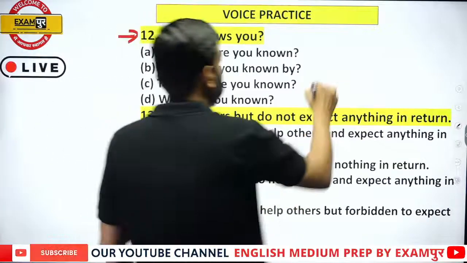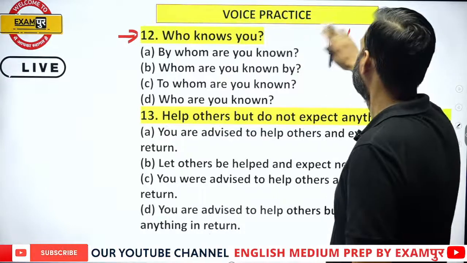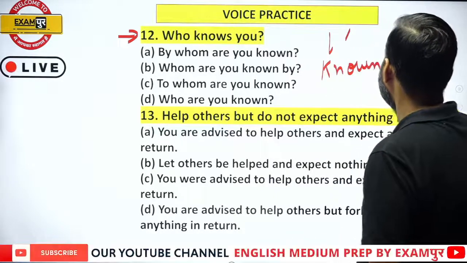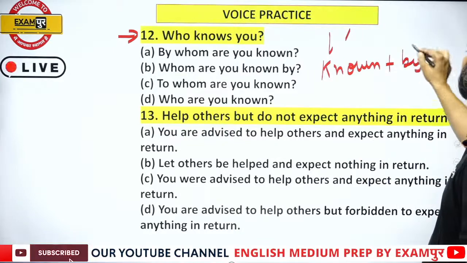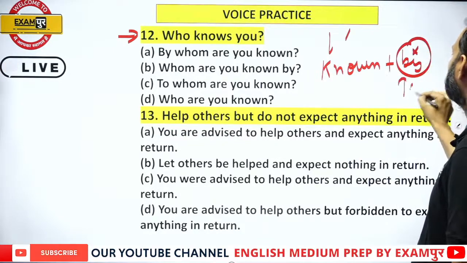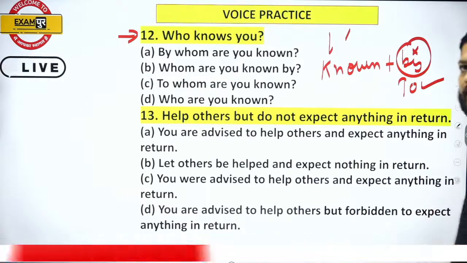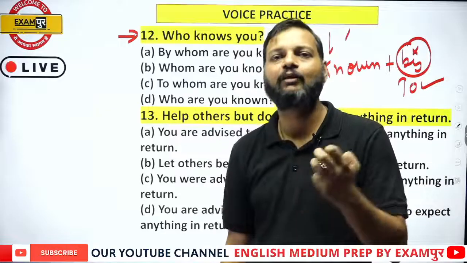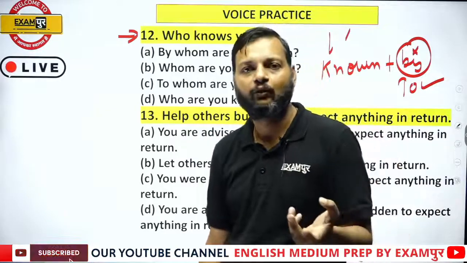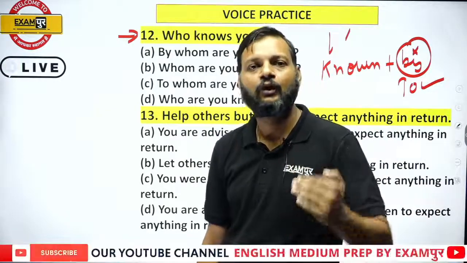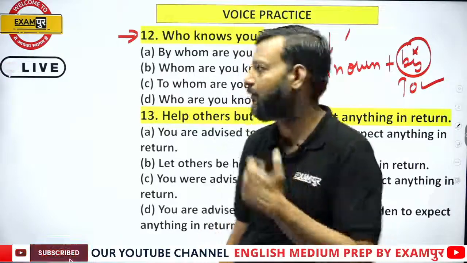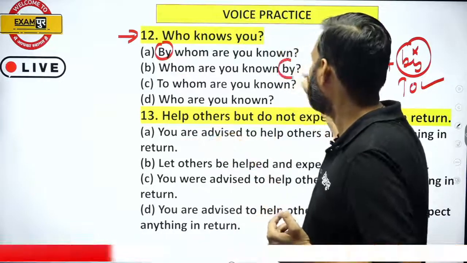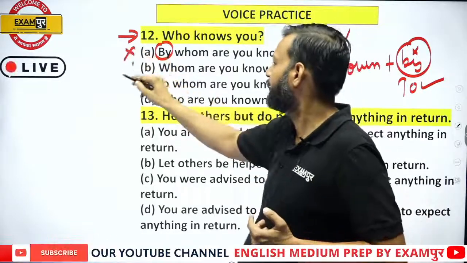No is never followed by by, it is always followed by to. You cannot use by with the passive form of know, which is known. With the passive form of know, always use to. So here we have by, here we have by, cannot be the answer.